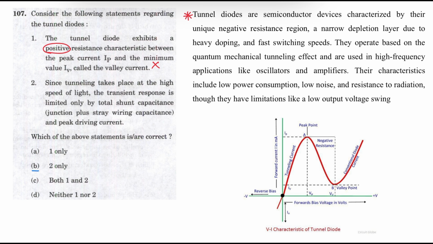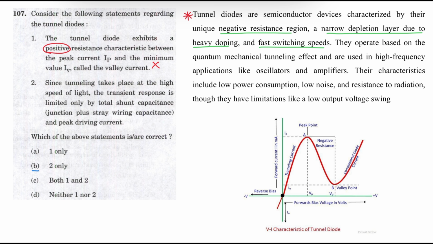Tunnel diodes are semiconductor devices characterized by their unique negative resistance region, a narrow depletion layer due to heavy doping, and fast switching speeds. They operate based on the quantum mechanical tunneling effect and are used in high frequency applications like oscillators and amplifiers.